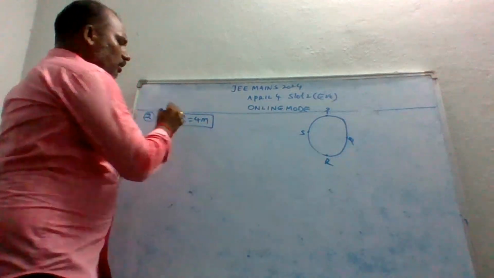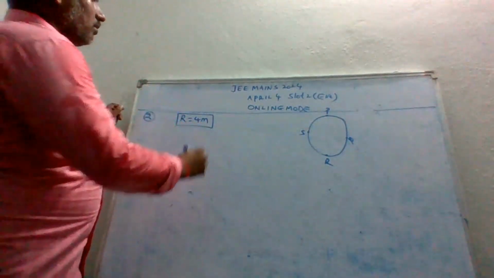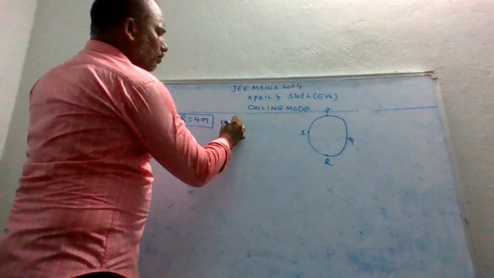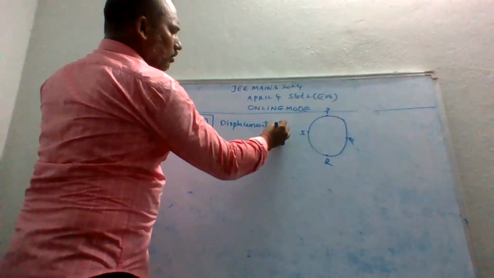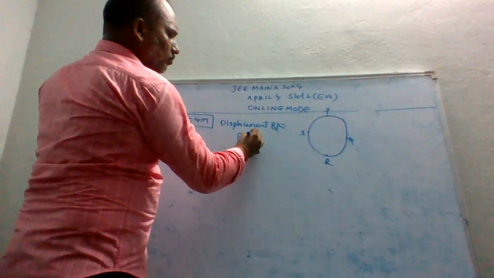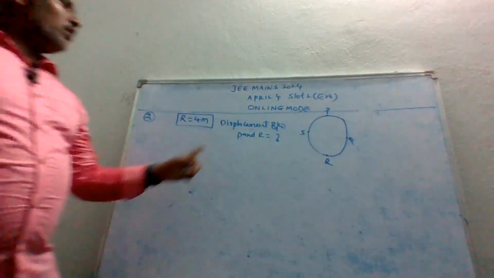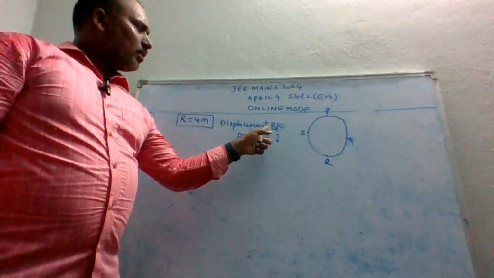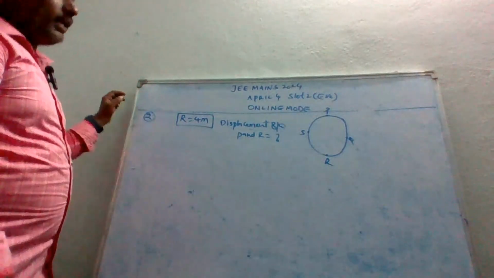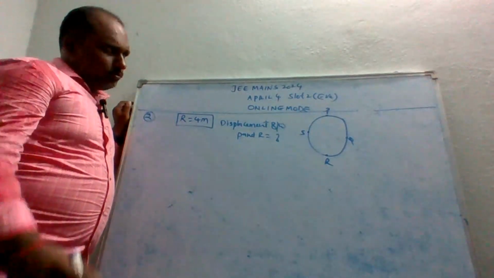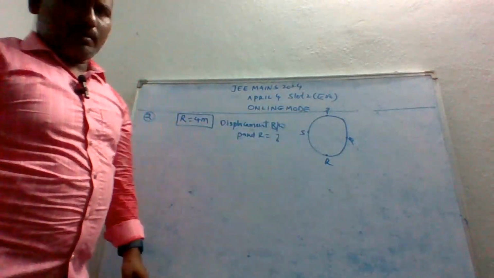Then find out the displacement between P and R. I want to find out the displacement between P and R. That is the question given in IIT Mains 2024 April 4 slot 2 evening examinations.